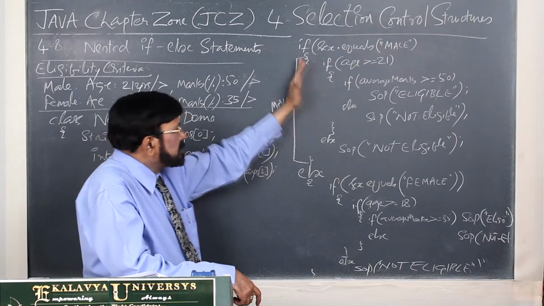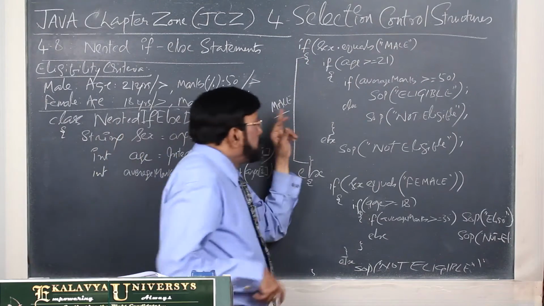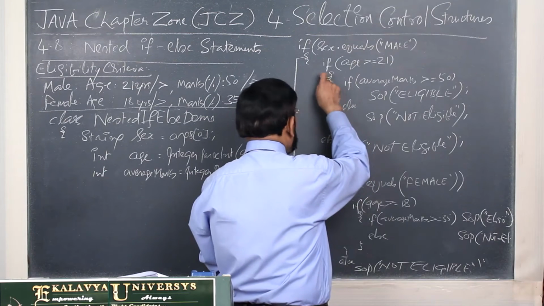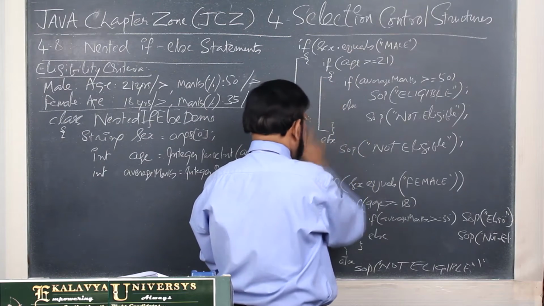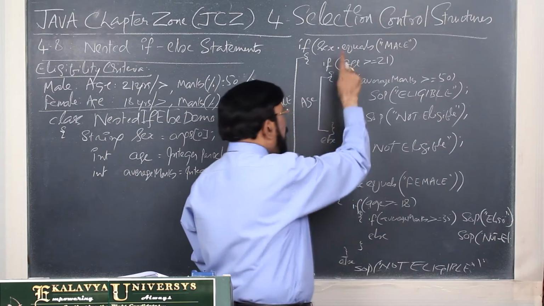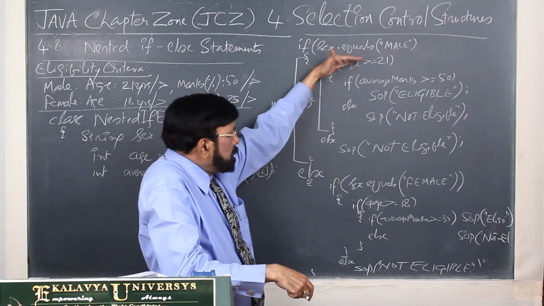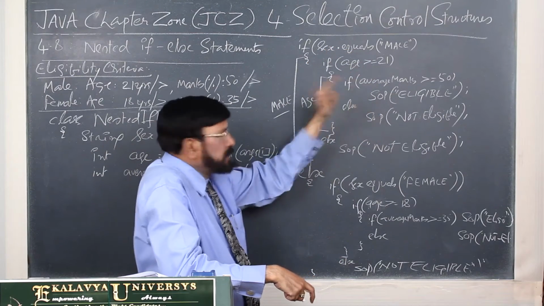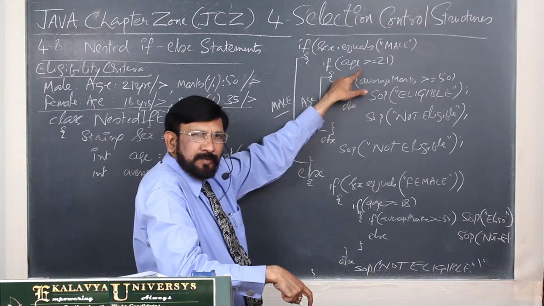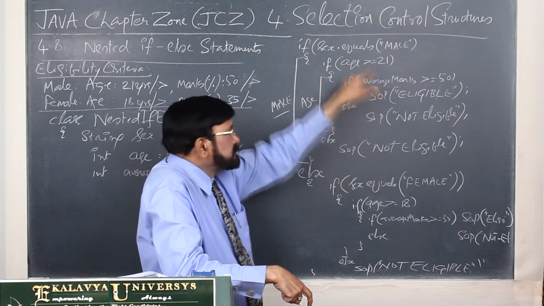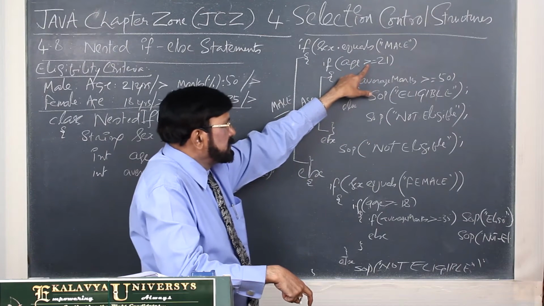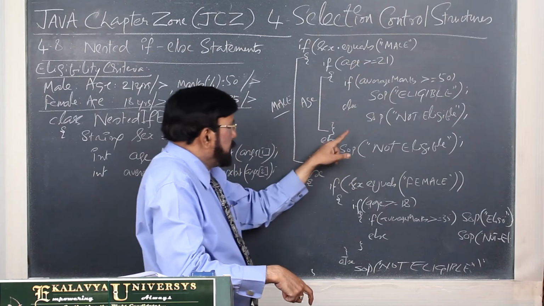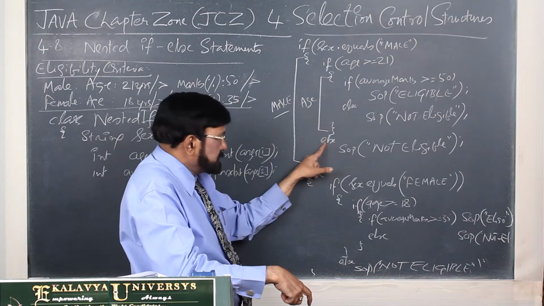So first let us consider this if block. Within the if block, what have we created? One age block. Only male persons enter into this. Thereafter, you are considering their age: greater than or equal to 21, and else.